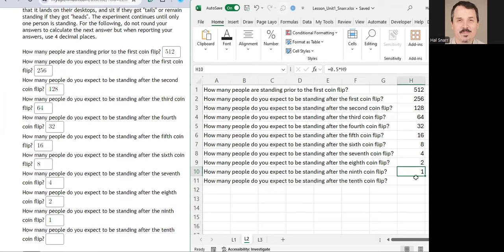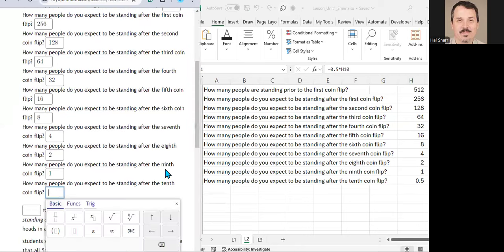Now, what about the 10th coin flip? If there's one person standing after the 9th coin flip, what do we expect to happen on the 10th? Well, that person could get heads, or that person could get tails. So we expect 0.5 people to be standing after the 10th coin flip. So this last one here is 0.5.